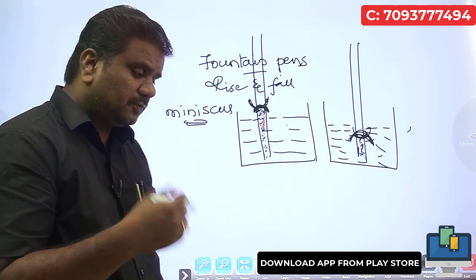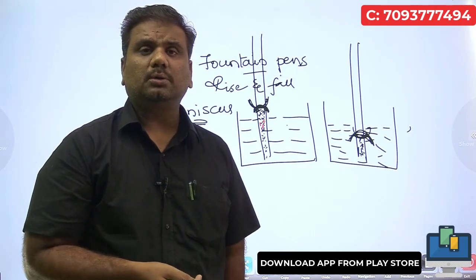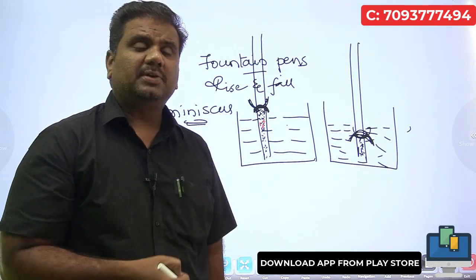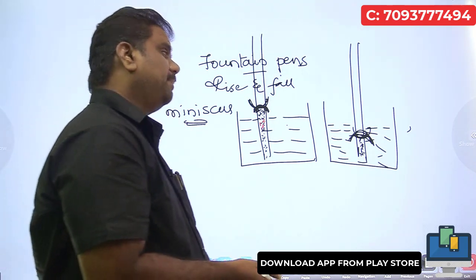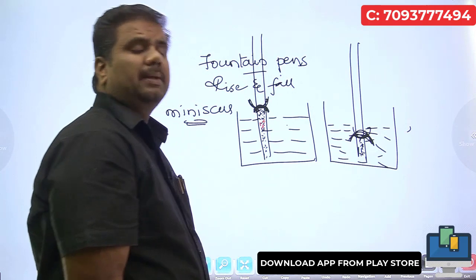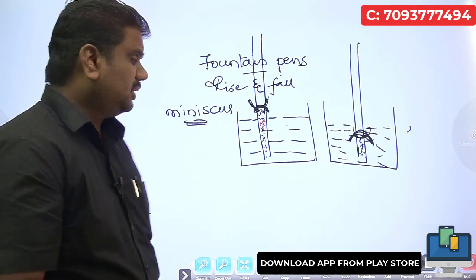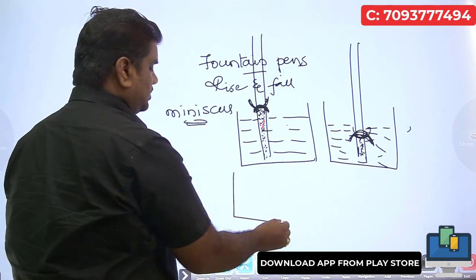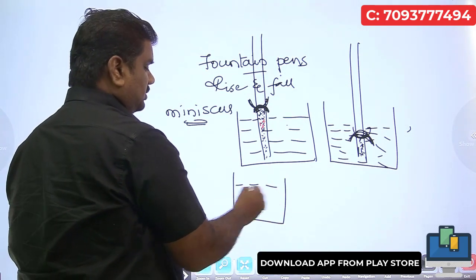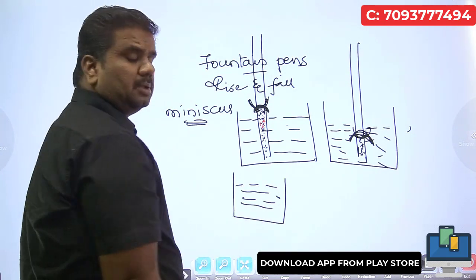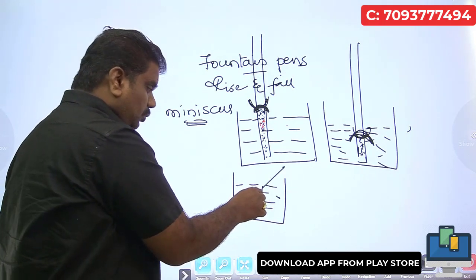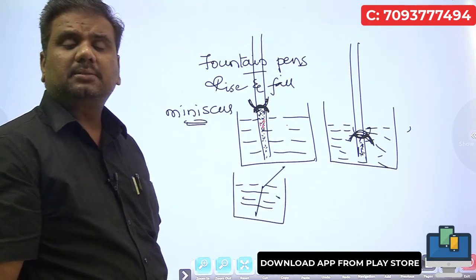Now you talk about light, you talk about sound. Suppose the moment I place a stick in water, it appears to be bent. A stick which is placed in water, this is the case of water. The moment you place a stick in water, it appears to be bent like this.